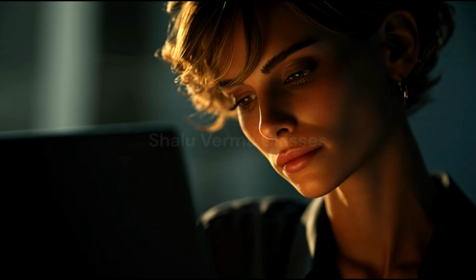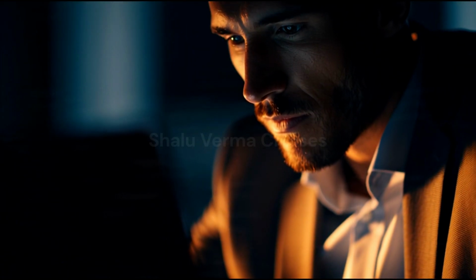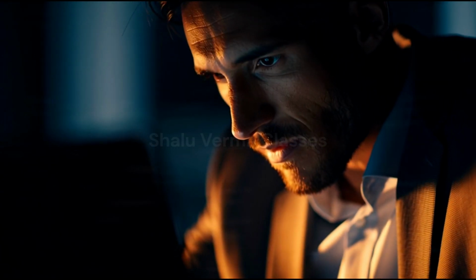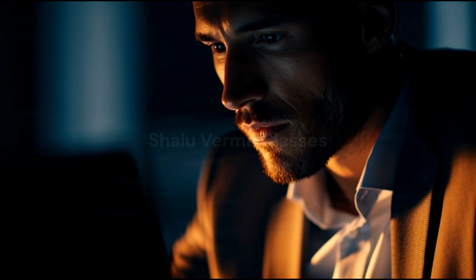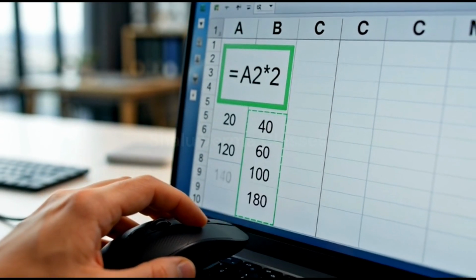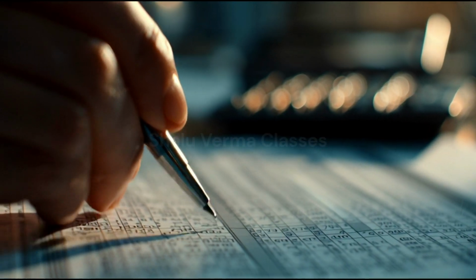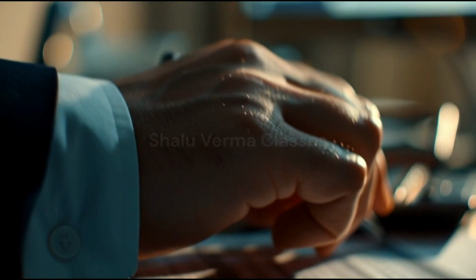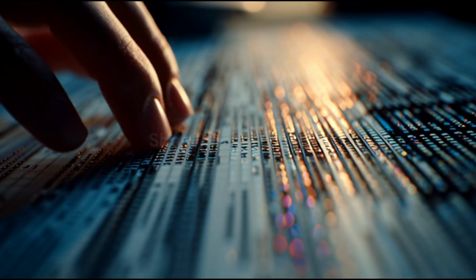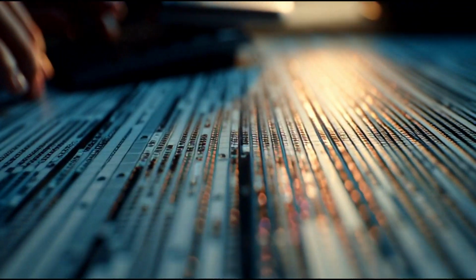Now let us talk about real-life use cases, because this is where this formula becomes extremely valuable. In student life, this logic is used for automatic grading. Instead of checking marks manually, Excel can assign categories instantly. Excellent, good, average, or needs improvement. This makes result preparation faster. Teachers can save hours. Students can track progress easily.